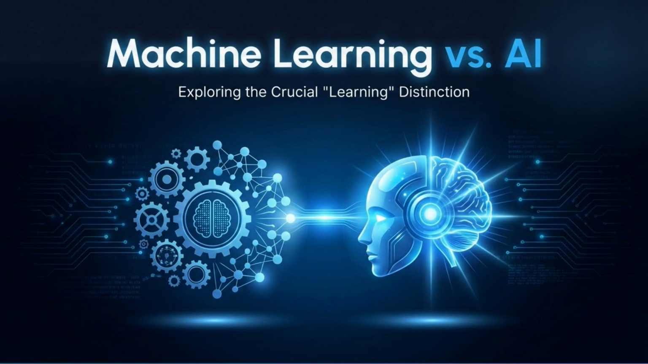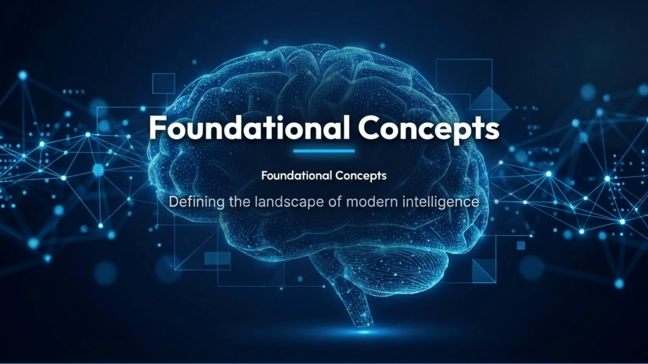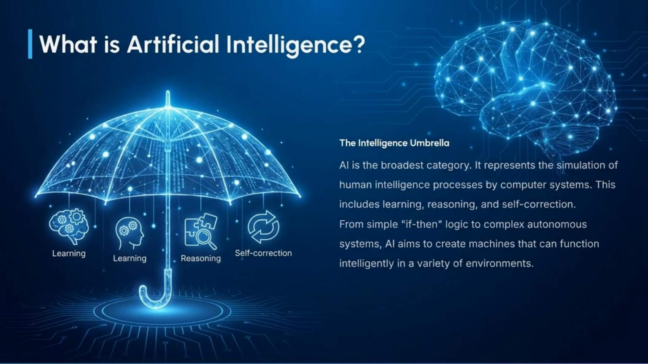Welcome to this video, exploring the crucial distinction between machine learning and artificial intelligence, often simply called AI. First, we will define the foundational concepts that shape the landscape of modern intelligence. Artificial intelligence is the broadest category. It simulates human intelligence processes like learning, reasoning, and self-correction. AI aims to create machines that can function intelligently in various environments.